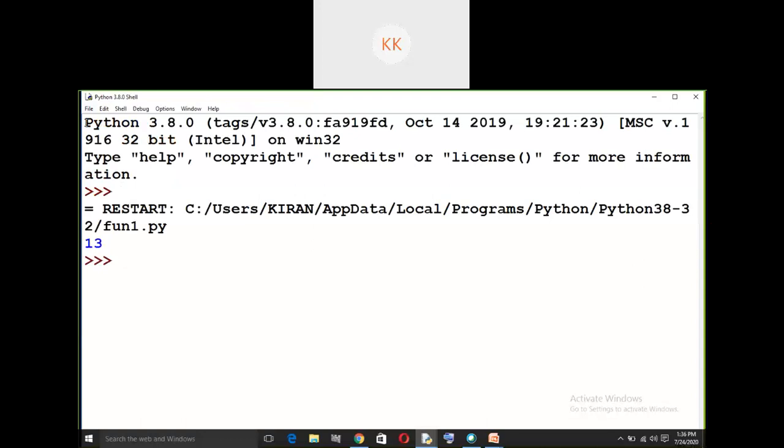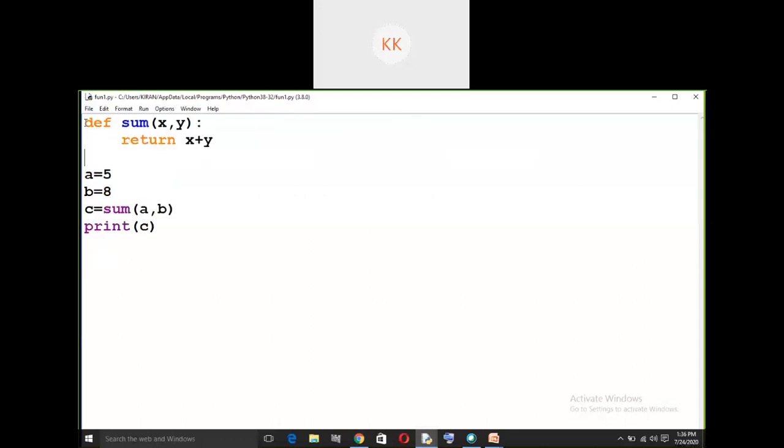Thank you, Manu. So this is example code where I have defined a function called sum of x comma y, then return x plus y. So whatever the values of x and y are, those will be added together and the result will be returned.